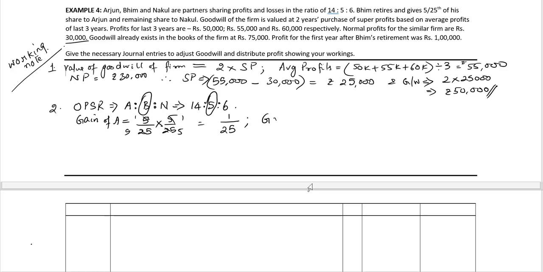Further, we can find out the gain of Nakul by taking the total gain, which is Bhim's share 5/25, minus the gain of Arjun, which is 1/25, is equal to 4/25.